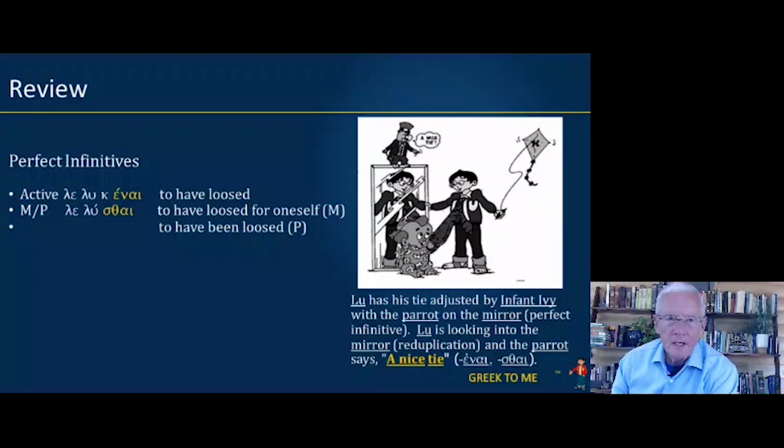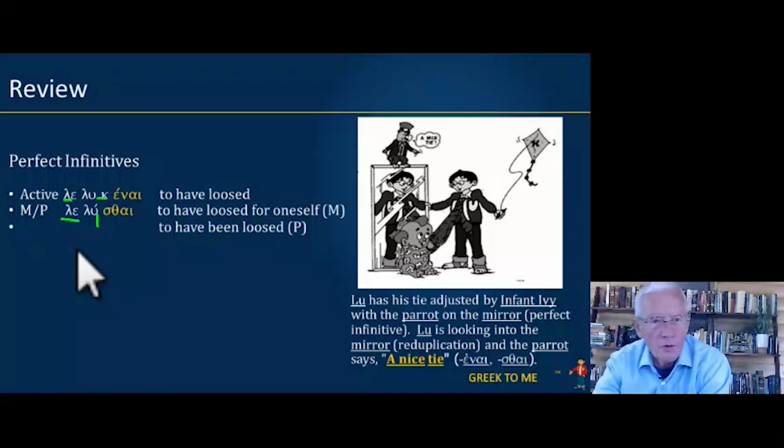And then finally, we have the perfect infinitives. Let's say these together. Lelukenai, lelusthai. Now notice here again, we have the reduplication, we have a kappa with the active, with the middle passive, there again we have reduplication, and here we have the loss of the helping vowel. So the endings nai and sthai.